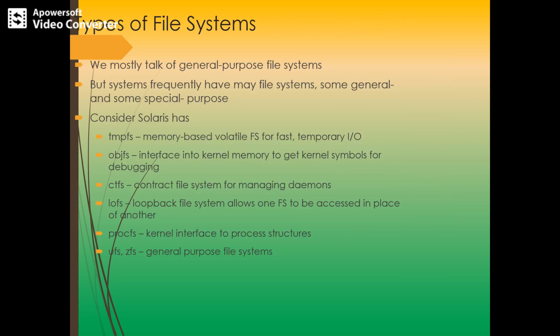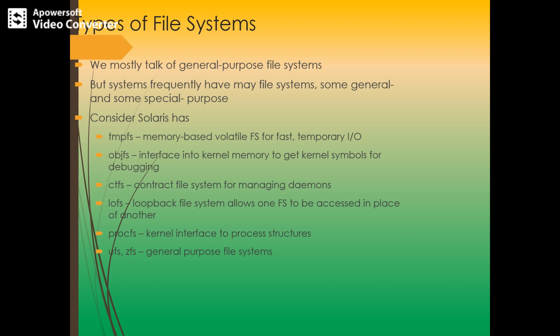Next is the types of file systems. We have seen the different access methods so far, and the operations that are performed on a particular file. But systems frequently may have different file systems.